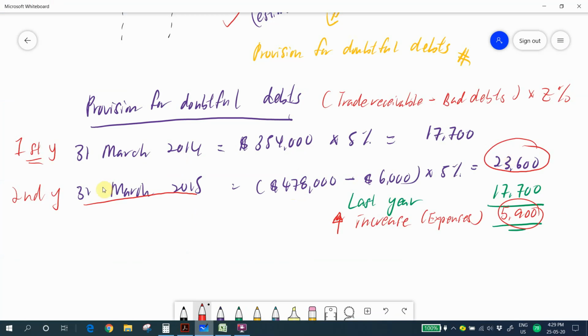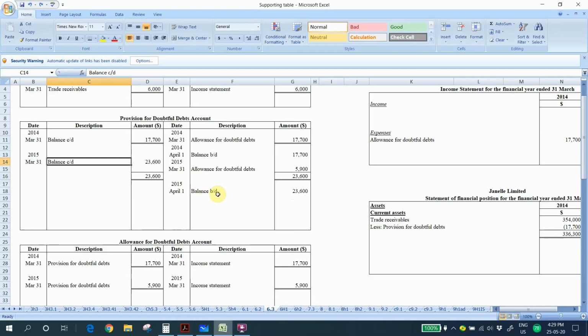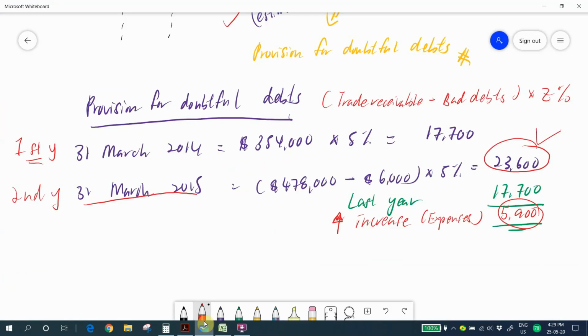So the keynote is, when you calculate your provision for doubtful debts, this amount must be your balance CD amount in your provision for doubtful debts, or we can say the balance BD amount for the opening of next year. How to achieve this? We only record the difference between last year and this year, which is 5,900, in order to make sure that at the end of 31st March 2015, our provision for doubtful debts is 23,600. I repeat, we only record the difference in our ledger. So this is the thing that you have to take note.